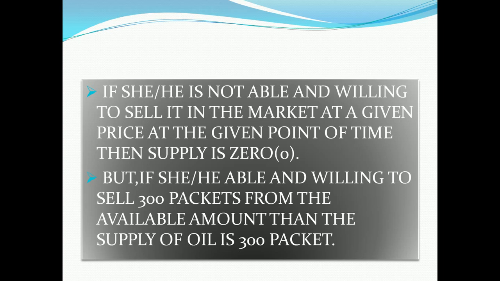But if she or he is able and willing to sell 300 packets from the available amount, then the supply is 300 packets. If the producer has produced 1000 units of tin and is not ready to sell the entire 1000 units at the prevailing market price and particular time, there is no supply in the market. There is only production and stock, nothing else.